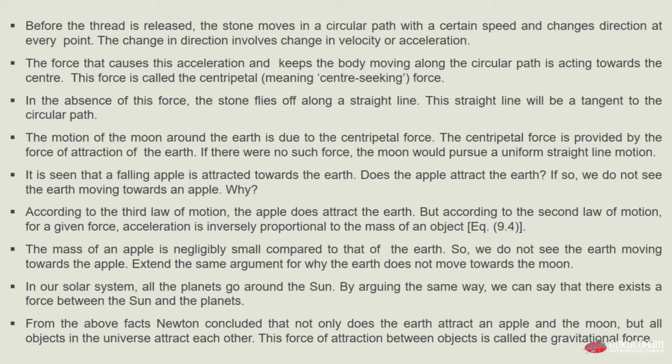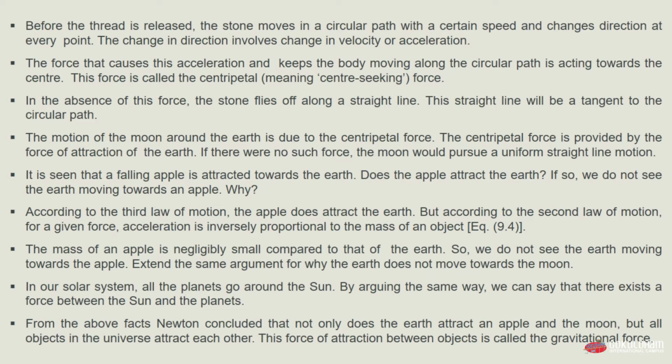Means the mass of the earth is greater than the mass of the apple, so we do not see the earth moving towards the apple. We extend the same argument to why the earth does not move towards the sun. In our solar system, all the planets go around the sun. By arguing the same way, we can say that there exists a force between the sun and all the planets.